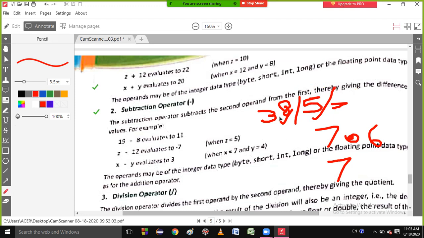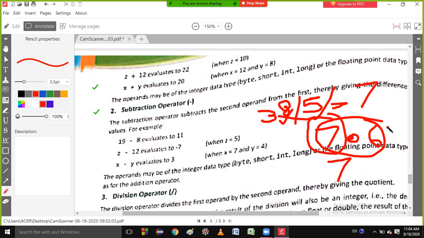So integer by integer gives the answer in integer. If you divide this one, you are getting 7.6, but 7.6 is a real number, a fraction number. This is not an integer, so Java says take the integer part. So what is the integer part? 7. So the answer will be 7. Right now, is it clear?